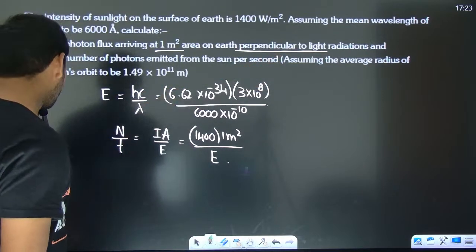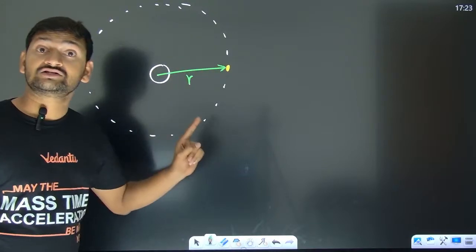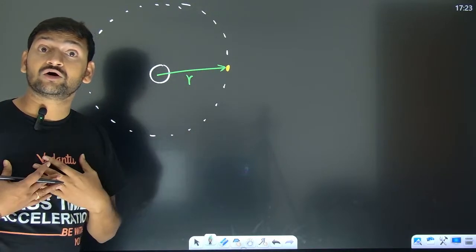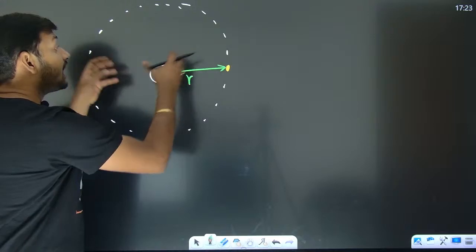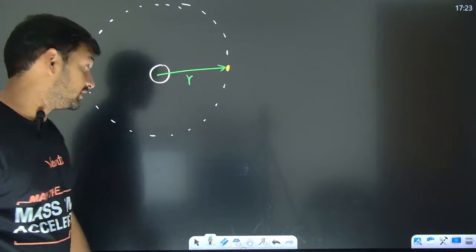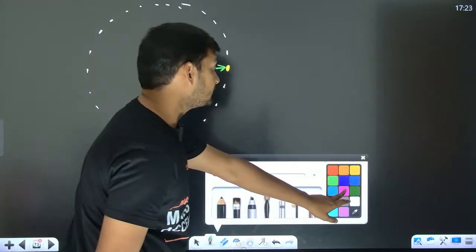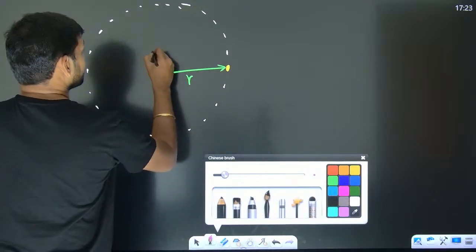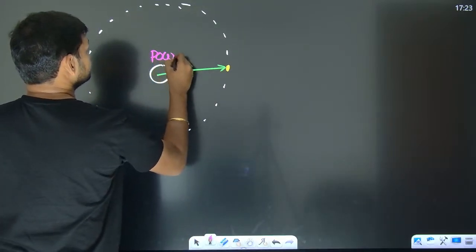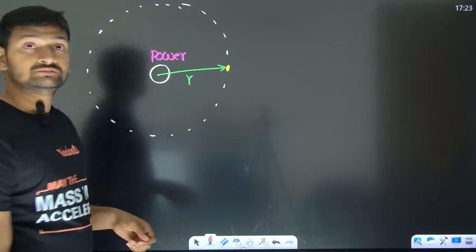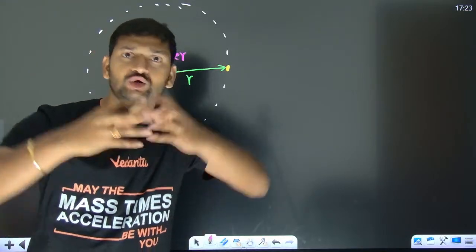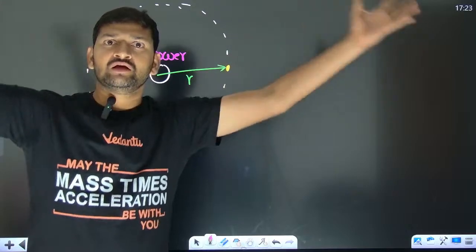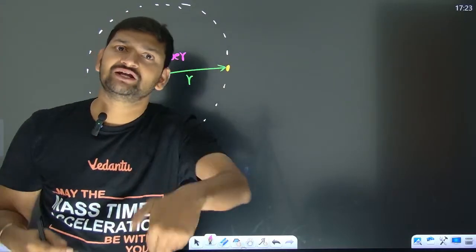Now they are not talking about how much is going to be reaching Earth, they are talking about how many are emitted from the sun. Let us take the power of the sun. Obviously, sun is going to be giving away energy, right? So the energy it is going to give per unit time is power.